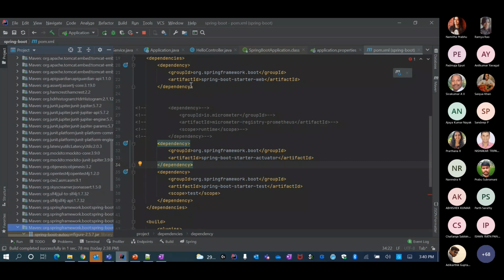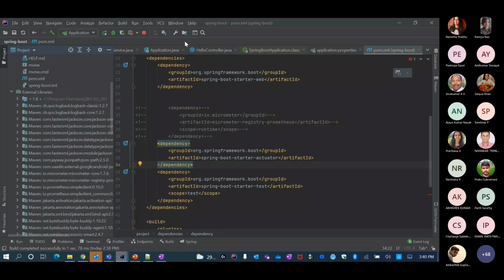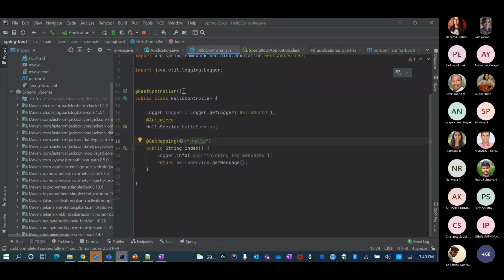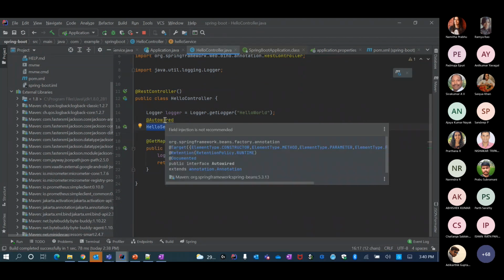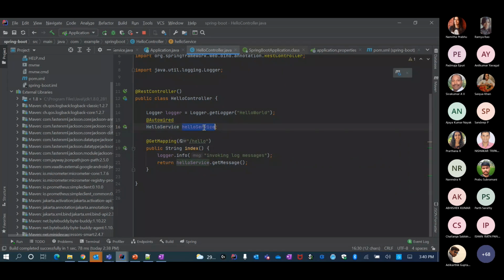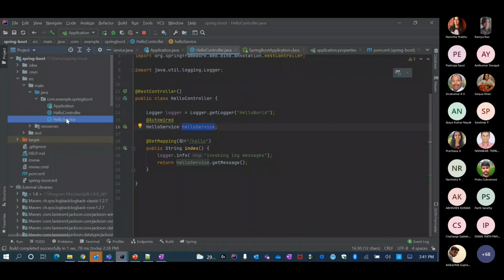Okay, and now let me go into the hello controller. Okay, simple REST interface which has hello. Then you see I just say hello service and I say @Autowired. I don't say what this hello service is. I am not doing helloService equals new HelloServiceImpl or something like that. But then how does it know what the hello service is that it has to put here? So for that, it basically uses the @Component or @Service definition that we have. So basically I have a hello service.